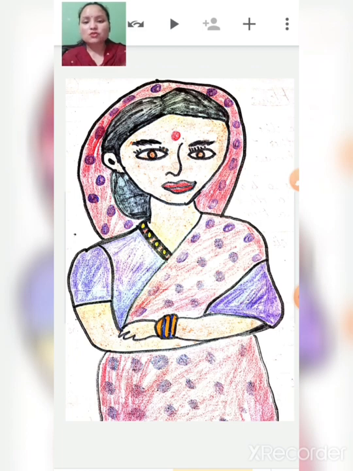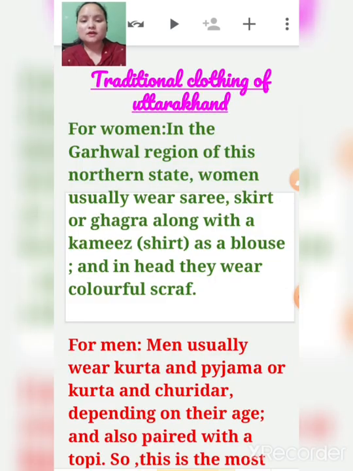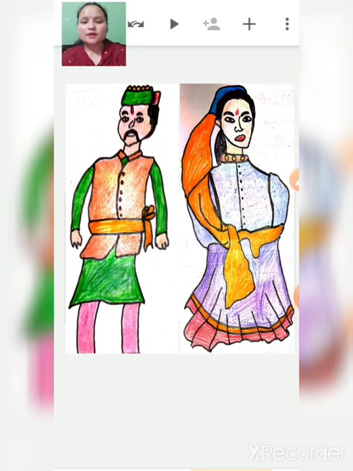You have to draw pictures like this on a drawing sheet, and then paste that drawing sheet in your scrapbook. Then in the scrapbook you will write about the clothing information. This is how you have to draw pictures.